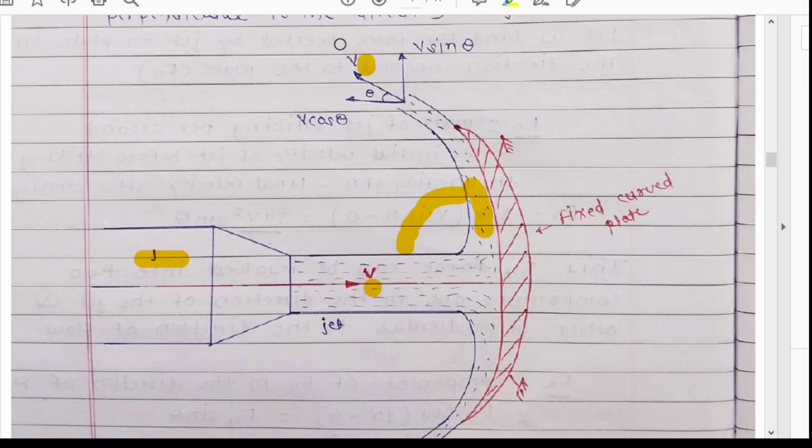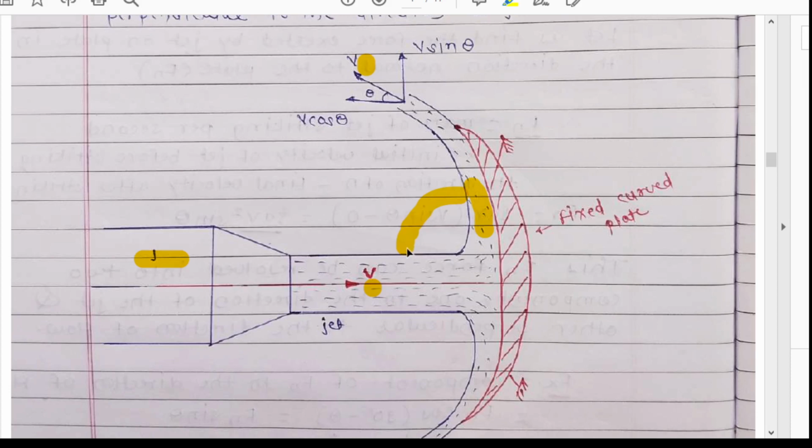Now here the components of v are in the direction of flow and in the perpendicular direction of flow. As this v is in the outward direction, the components will also be in the outward direction. Here the nearer component to the angle will be v cos theta, and the rear component to the angle is v sin theta.